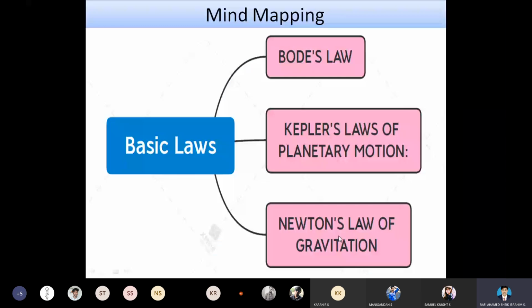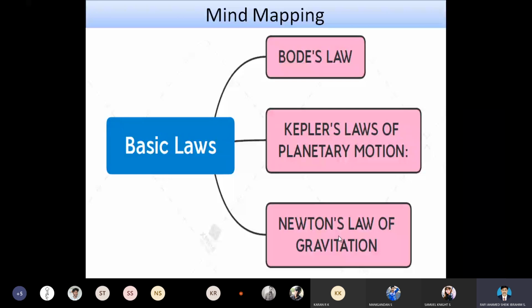For today's topic, we have considered a mind map. From this mind map, we can see the contents which we have considered for today's lecture. The first topic is Bode's law. The second topic is Kepler's law of planetary motion.